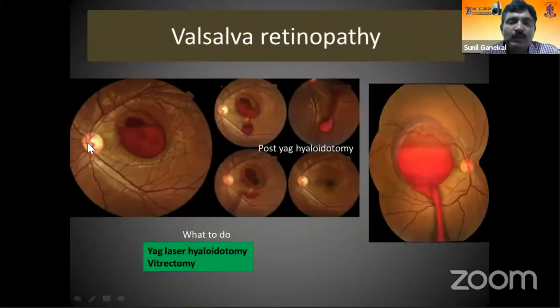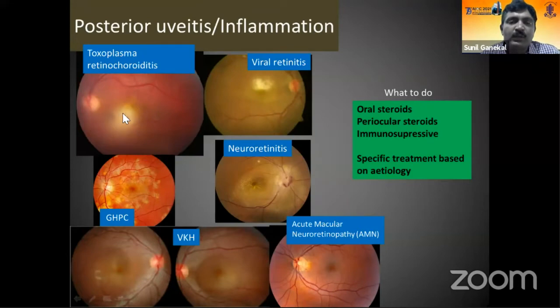Another commonest cause for macular hemorrhage is the Valsalva maneuver, which typically causes a premacular hemorrhage. It could be a subhyaloid or sub-ILM hemorrhage. It can be treated with YAG hyaloidotomy and sometimes may require a vitrectomy for removal. Posterior uveitis, especially when it involves the macula, can cause a central patch. For example, toxoplasma retinochoroiditis, viral retinitis, serpiginous choroiditis, neuroretinitis involving the posterior pole, VKH causing macular detachment, and inflammatory macular disorders like acute macular neuroretinopathy. These can be treated with immunosuppressives and steroids, and based on the etiology, you have to treat these patients.